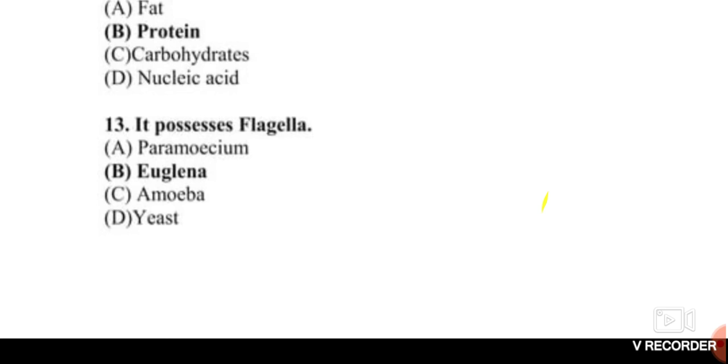Hydra uses tentacles for locomotion and capturing of prey. So the correct answer for question number 13 is a euglena.